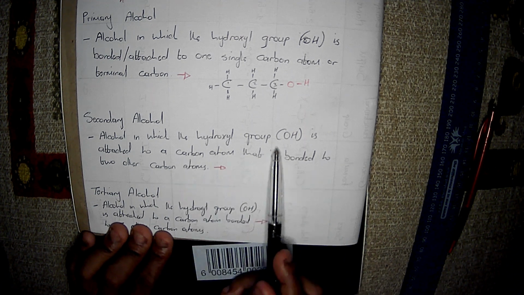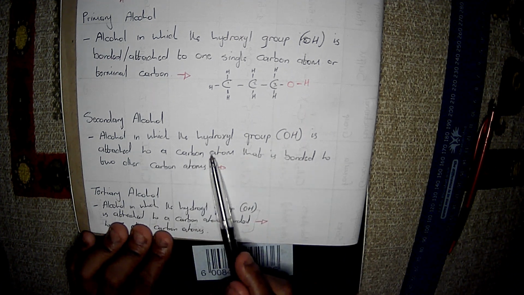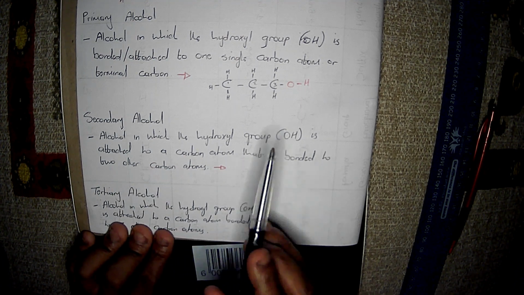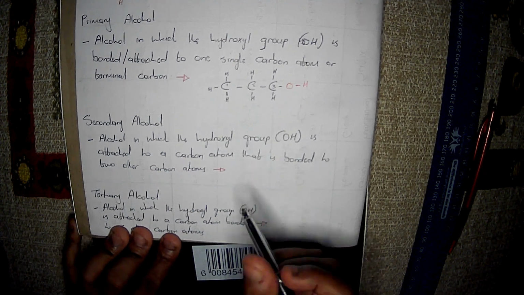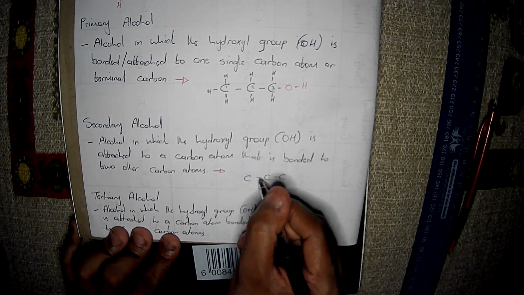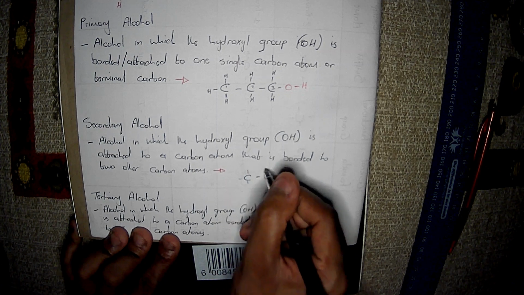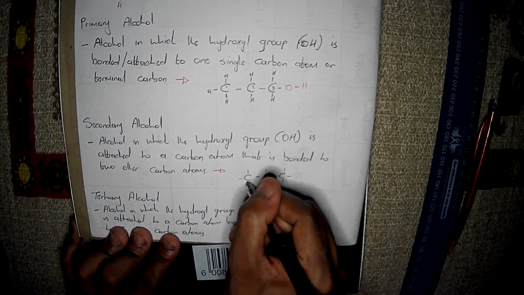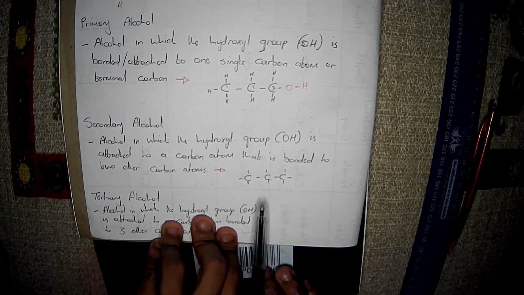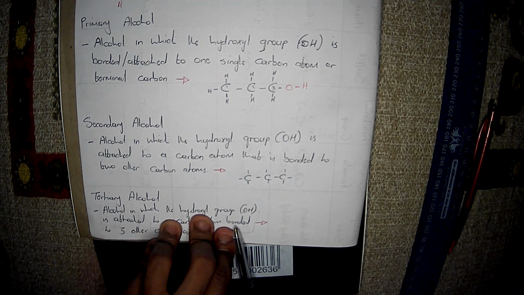The OH group is attached to a carbon atom that is bonded to two other carbon atoms. Now let's write three carbon atoms over here. Let us complete the structure so that we have somewhat of a mental image. Now what do they mean by two other carbon atoms?